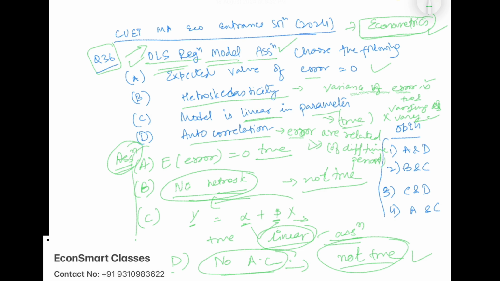So clearly A is true: the expected value of the error term is 0, that is true, and the model is linear in parameters. So A and C, the fourth option, is therefore the correct answer to this particular question.